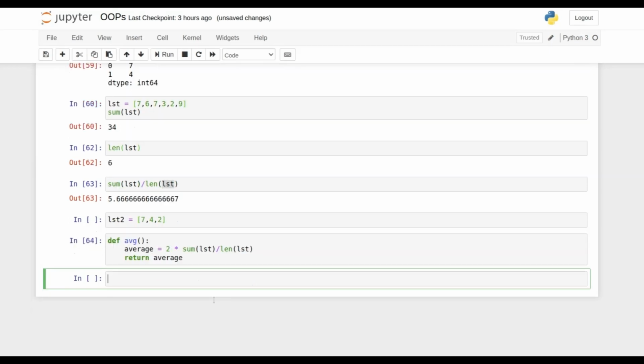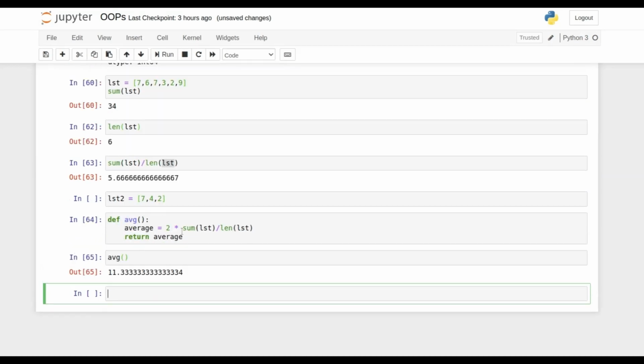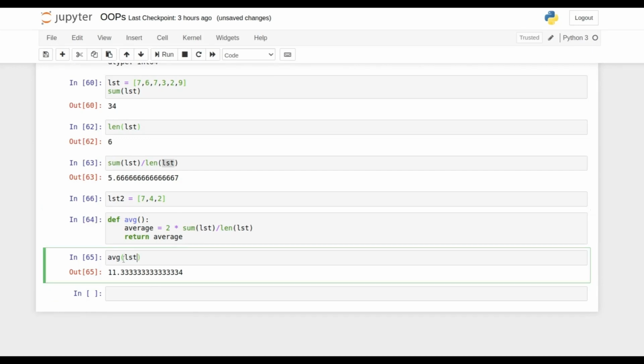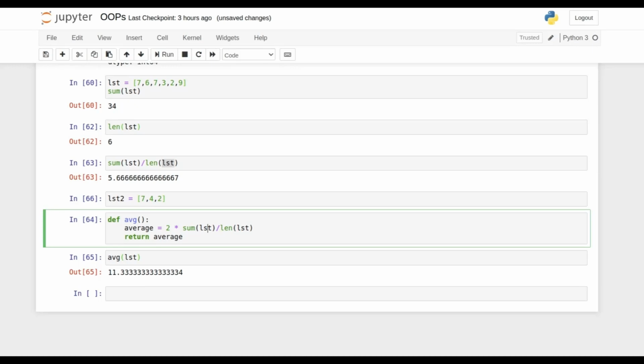But let's see, for example, average. So it will give a result. But if I have lst2 and I want to calculate the average for lst2, that is something I am not able to do, because lst is hard coded over here. Hard coded means that particular value is already defined over here and you are not able to change it, so you are not able to use the function as it is.